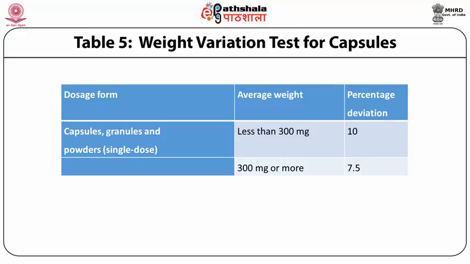For example, if the capsule or granules or powders as a single unit dose form are evaluated for weight variation, if the content is less than 30 milligram, then the percent deviation allowed is 10%. And if the content of the active pharmaceutical ingredient is more than 300 milligram, then the percent deviation allowed is 7.5%.